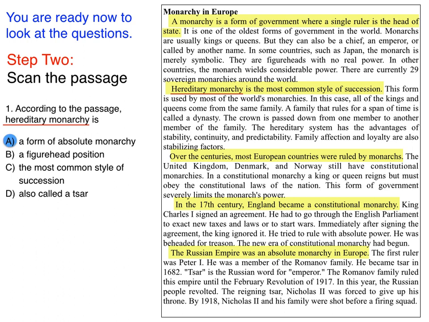A, a form of absolute monarchy? No, it doesn't say that. B, a figurehead position? It doesn't say that. C, the most common style of succession? Yes, this is exactly what it says in the sentence.